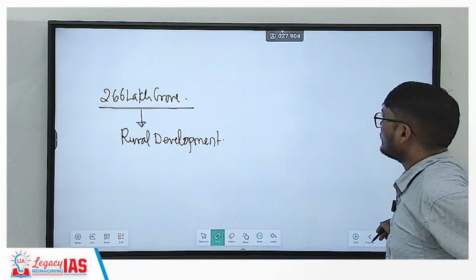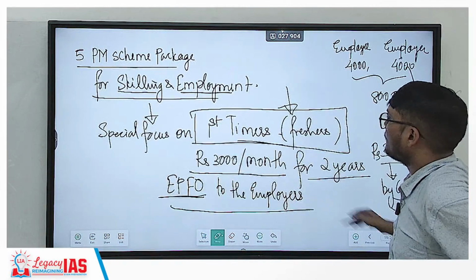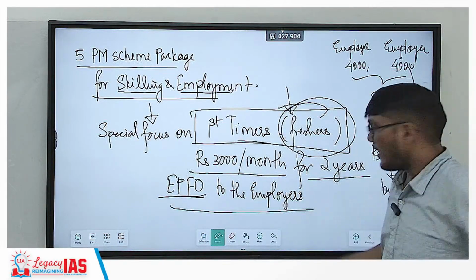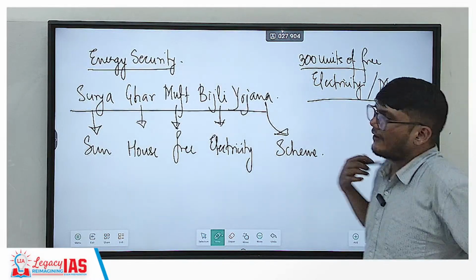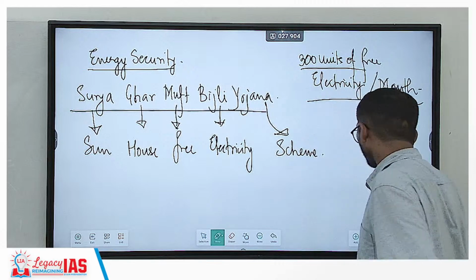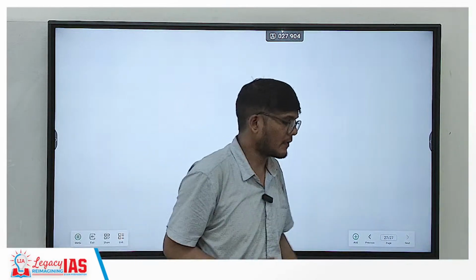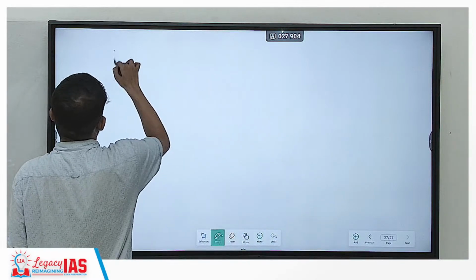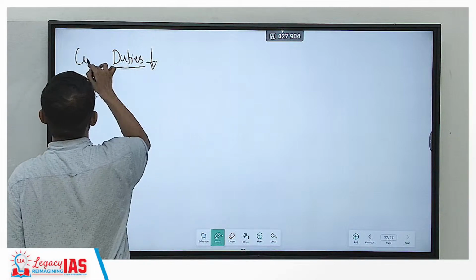Like a good vision was there in what we saw, I think, for first timers, freshers, helping freshers also to get a job. So these two or three things are very intelligently thought of, right? And you can use them in your examples, in your answers. Now, the government has also reduced certain duties, the custom duties, etc.